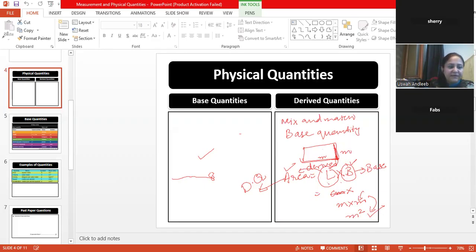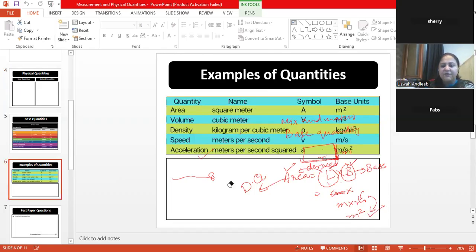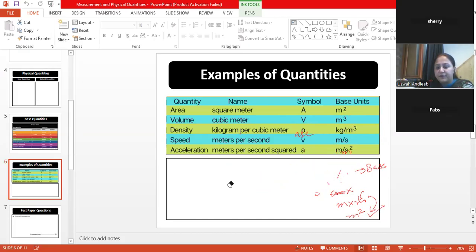All right. For example, if I go towards the table of derived quantities, here some of the derived quantities are listed. These are not all derived quantities. Obviously, there are some included in your syllabus, and up till you go to master's or PhD level, you will get to know about many other derived quantities. For example, area I have explained to you.